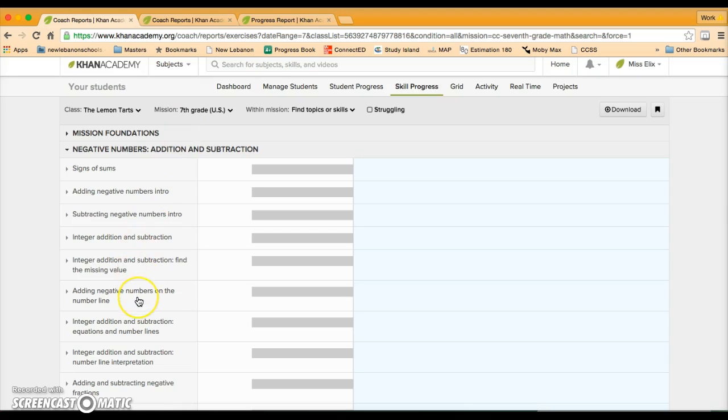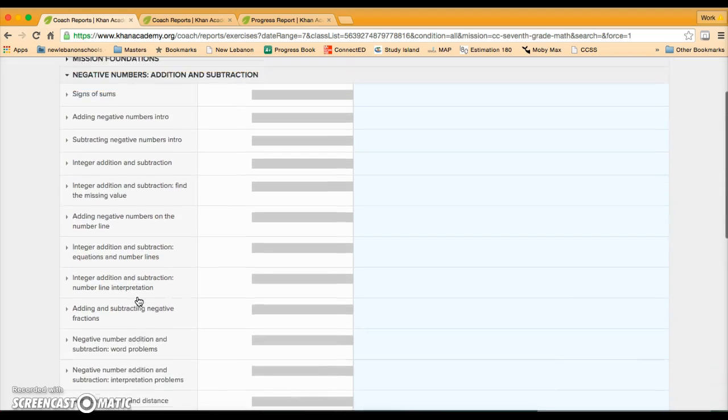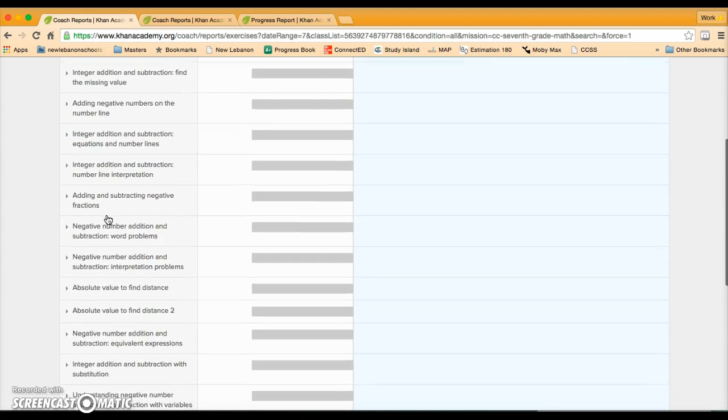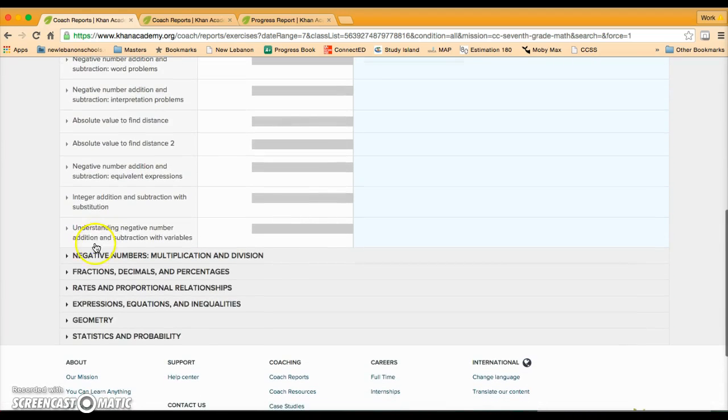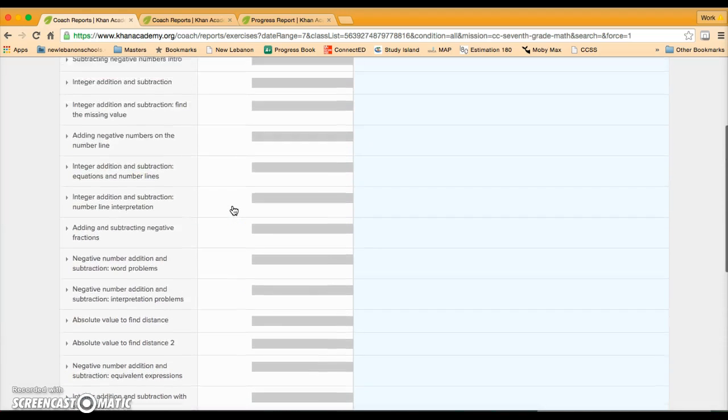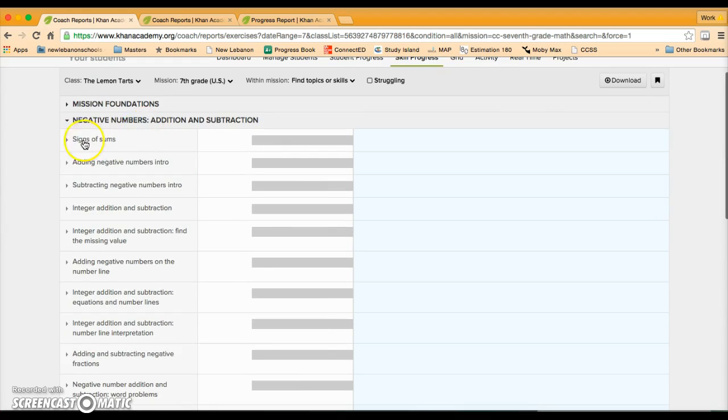So these are all of my standards within 7th grade math. Right now, I'm in negative numbers, and there's all of these different mini lessons that they can work on. Then there's fractions and decimals, rates, expressions, geometry, and statistics. These are all of my Common Core standards that I have to teach. So you can kind of just pick whichever ones you want the students to work on.